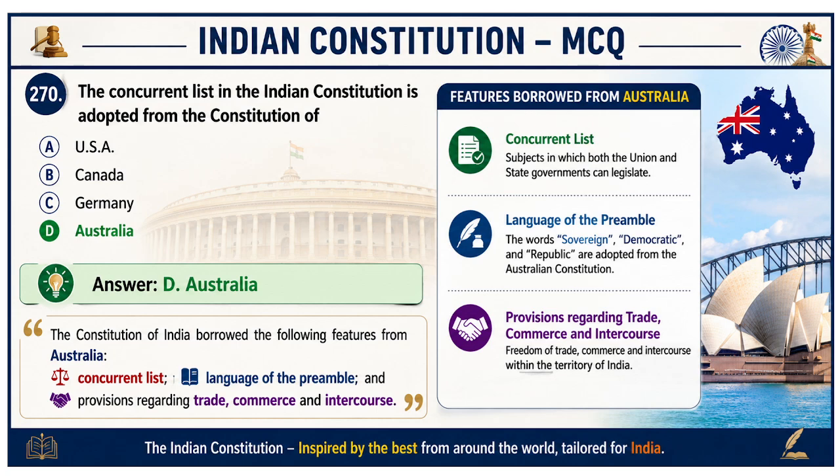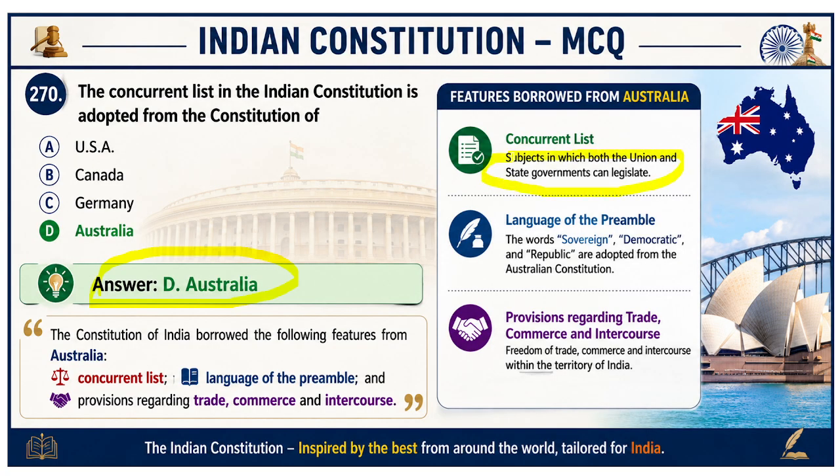Question number 270. The concurrent list in the Indian constitution is adopted from the constitution of which country? USA, Canada, Germany, Australia. The correct answer here would be Australia. Now what is the concurrent list? The concurrent list is where the union government as well as the state government can make legislation.